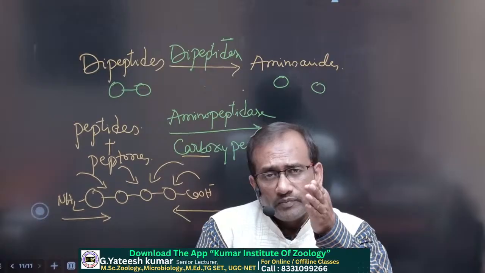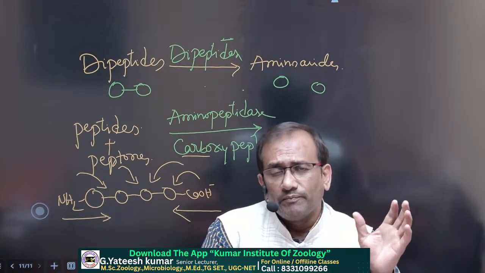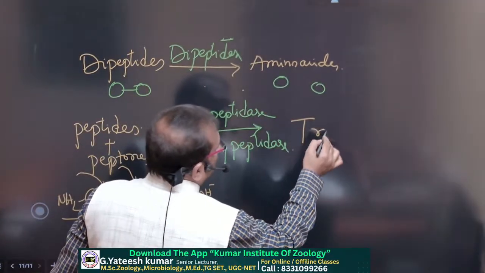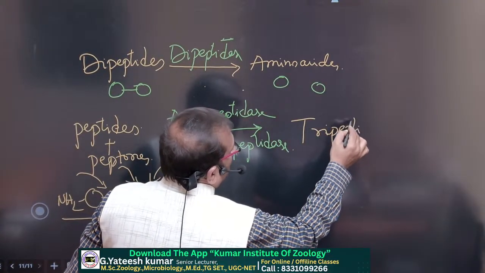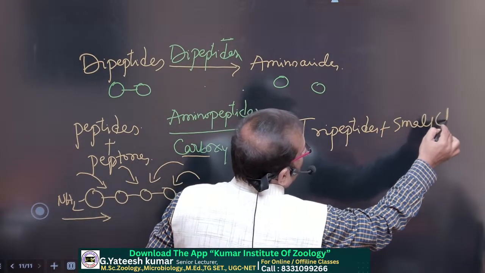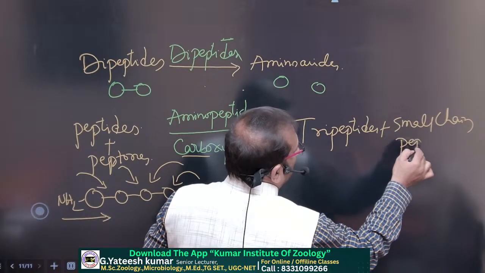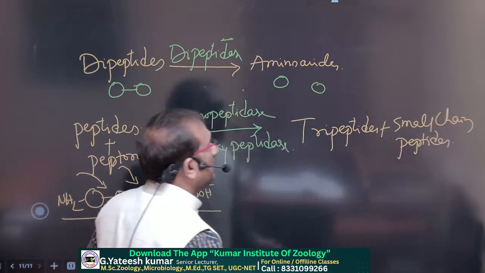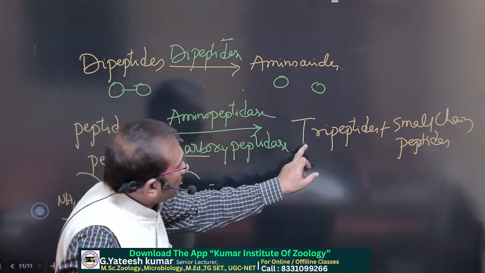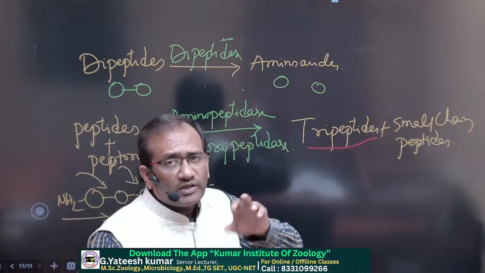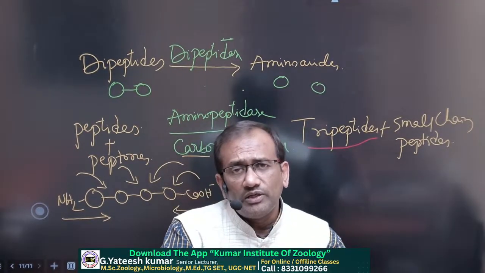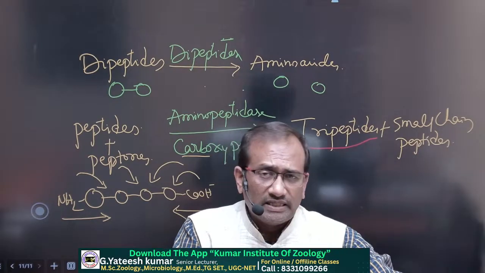Those peptides are broken into tripeptides and small chain peptides by aminopeptidase and carboxypeptidase, and these tripeptides are converted into dipeptides by tripeptidase, and the dipeptides are converted into amino acids by dipeptidase enzymes.